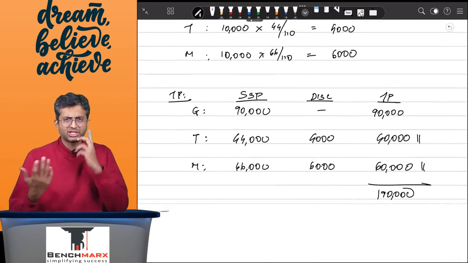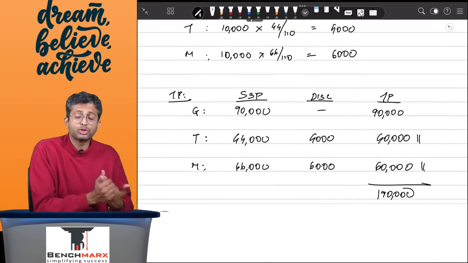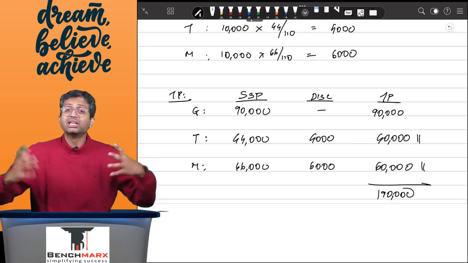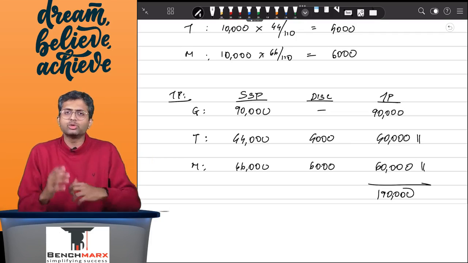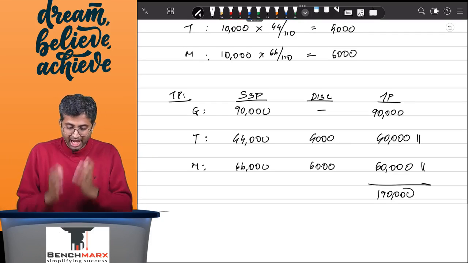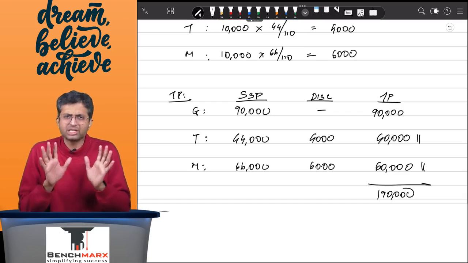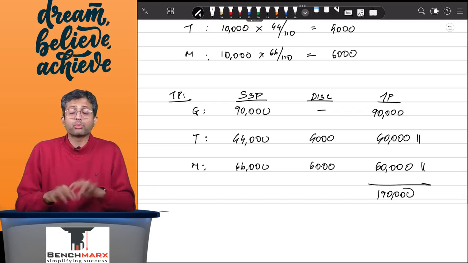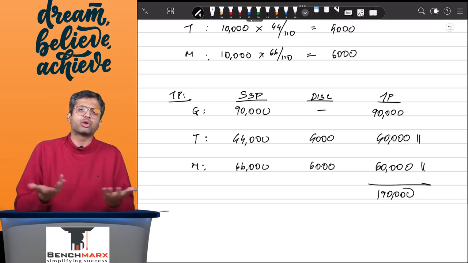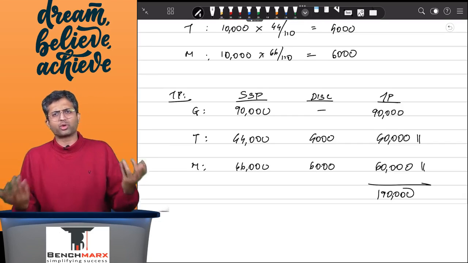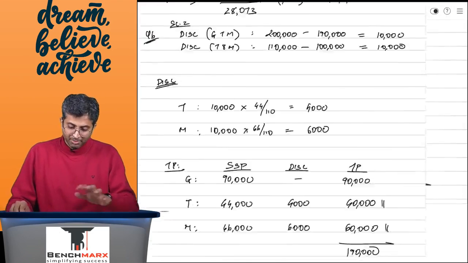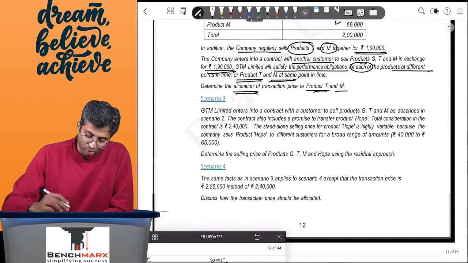If they are discharged at different points of time, you will record the revenue of 40 when T is discharged, revenue of 60 when M is discharged. If they are recognized together, then academically you will recognize 60 towards M and 40 towards T at the same point of time. Or from a practical simplicity, if they're sold at the same point of time, then ultimately 1 lakh of sale has to be recorded, which you will record as 40 plus 60 or 1 lakh together at the same point of time. But this is the most accurate answer for scenario 2.